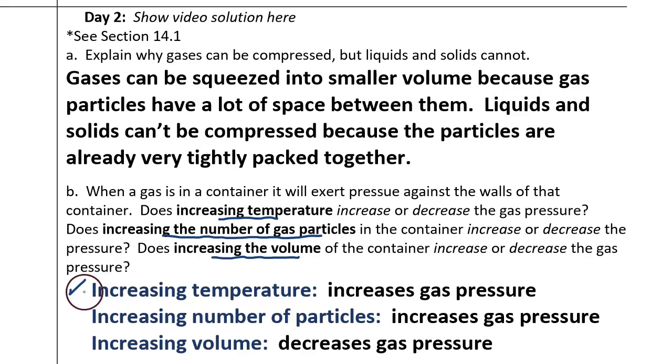First, increasing temperature. When you increase the temperature of the gas, it increases the gas pressure in the container. The reason is increasing temperature gives more kinetic energy to the particles of the gas. They're moving around more often and they'll strike the container more often, which increases pressure.